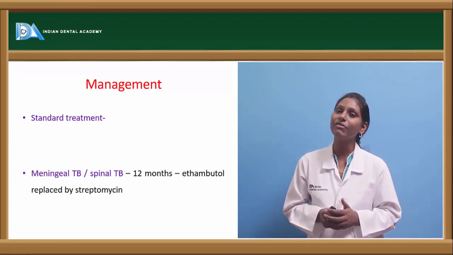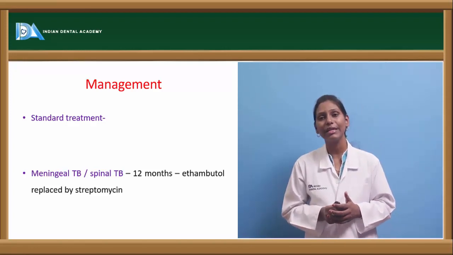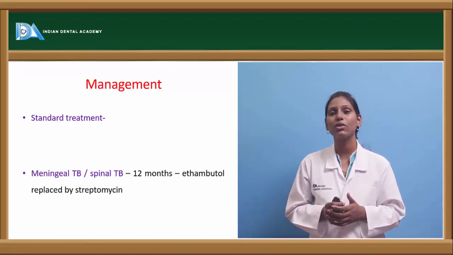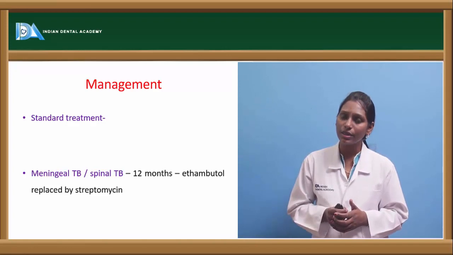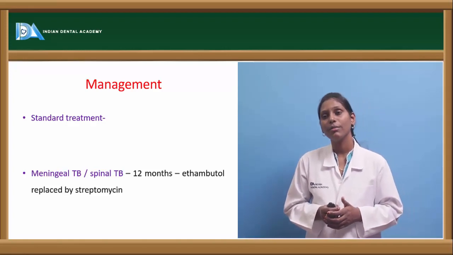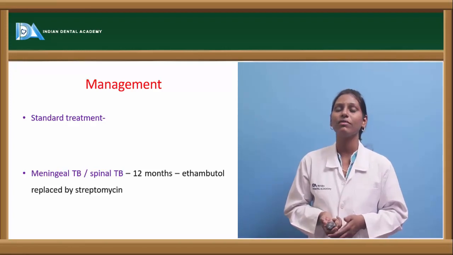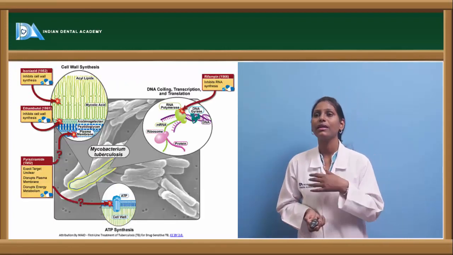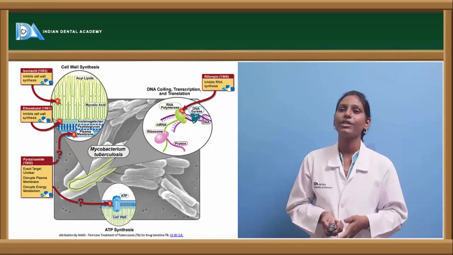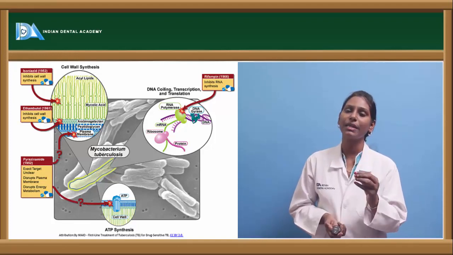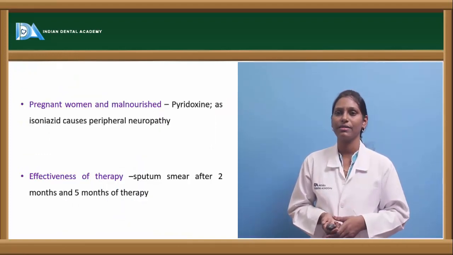But when we are treating meningeal tuberculosis or spinal tuberculosis, it usually takes a long-term therapy, and this involves about 12 months of therapy. Here what we do is we replace ethambutol with streptomycin. This picture shows us how each particular drug acts on which particular system.